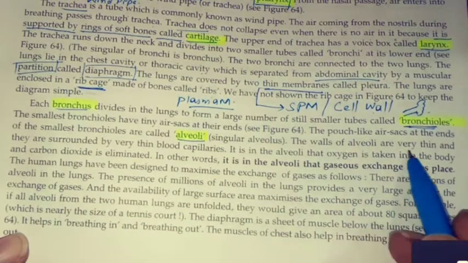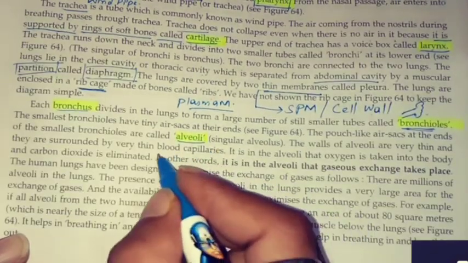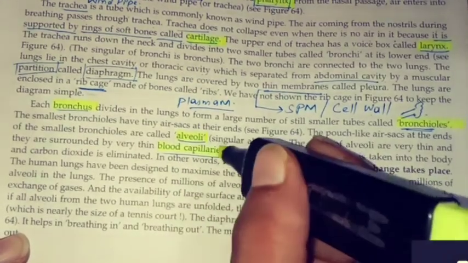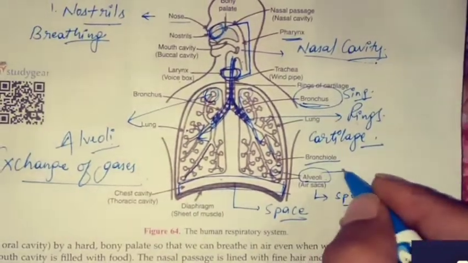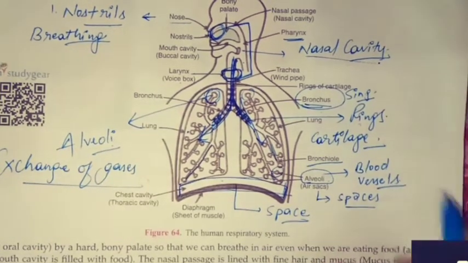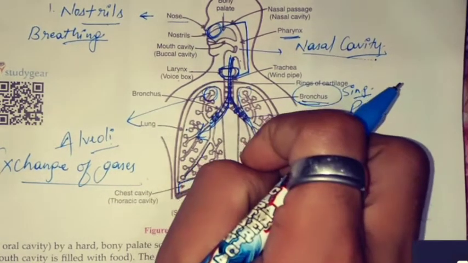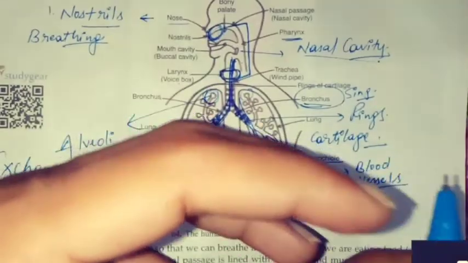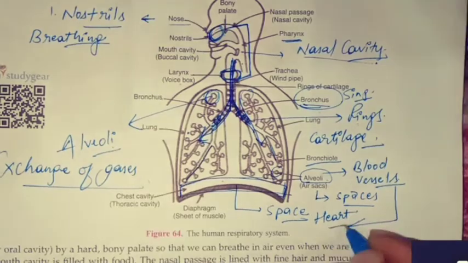The walls of alveoli are very thin and they are surrounded by thin blood capillaries. तो alveoli से क्या connected है? Blood capillaries. Blood capillaries are connected to capillaries. We write here. Blood vessels are connected to the alveoli, so they may carry the oxygen to the heart. जिससे कि वो क्या कर सके? alveoli में ऑक्सीजन जो फिल्ड हो रही है उसको कलेक्ट करके कहां ले जाएंगे? These will carry to the heart.